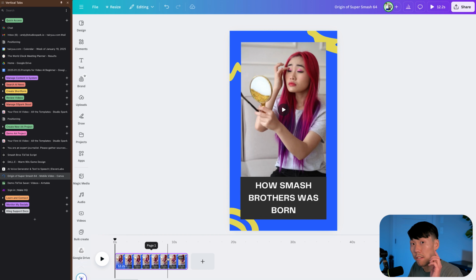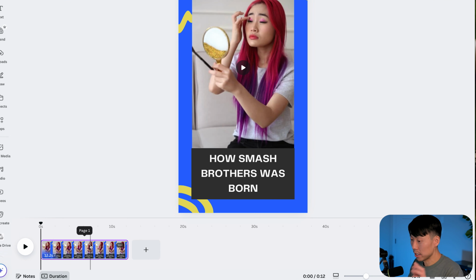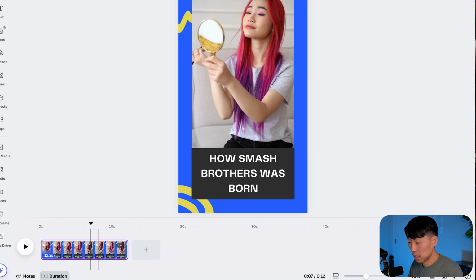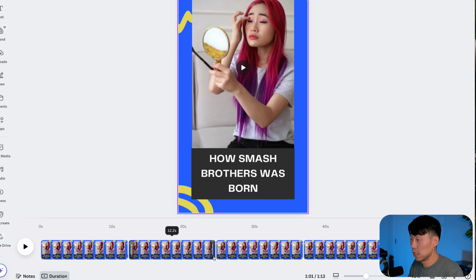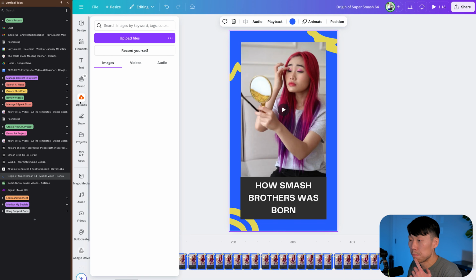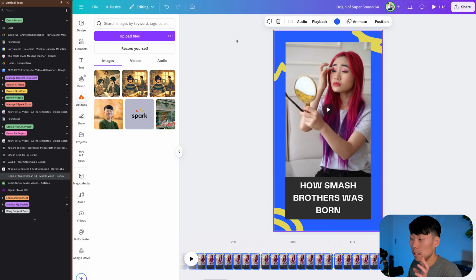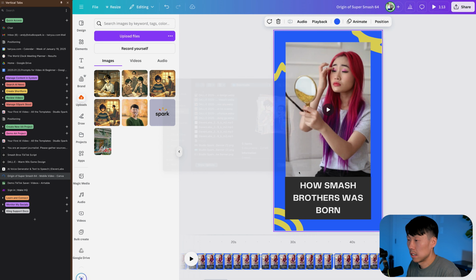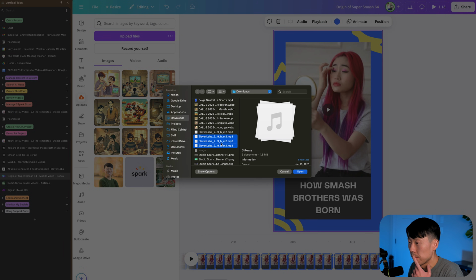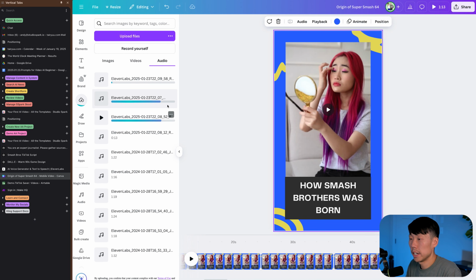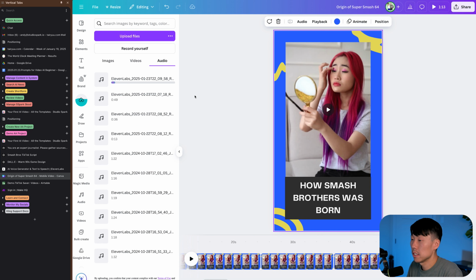Here's what we're gonna do. We have 6 images, and Canva makes this really easy. We have 6 images to put in a video. So I'm actually going to duplicate this 6 times. 2, 3, 4, 5, 6 for 6 images. Then I'm going to upload my 6 images I downloaded from DALL-E. And I'm also going to upload my audio files as well. All right, and now I have 3 audio files in here.